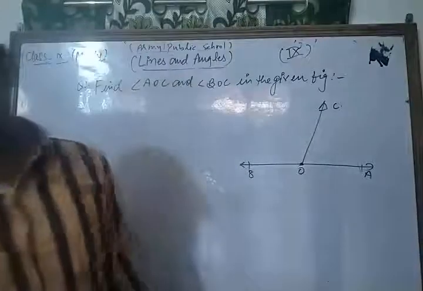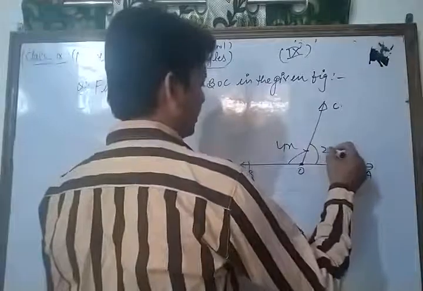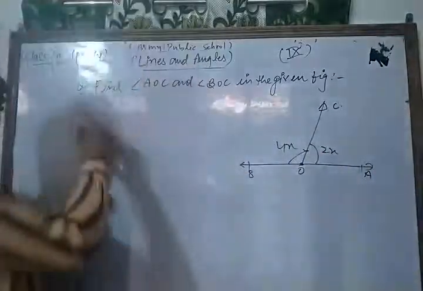Your figure is OA, OB, and a third ray OC standing on it. Here angle AOC is 4x and this is 2x. Okay, now let's see its solution.